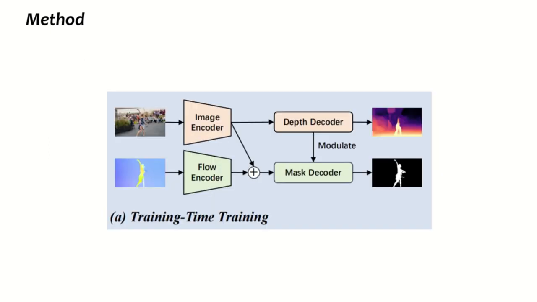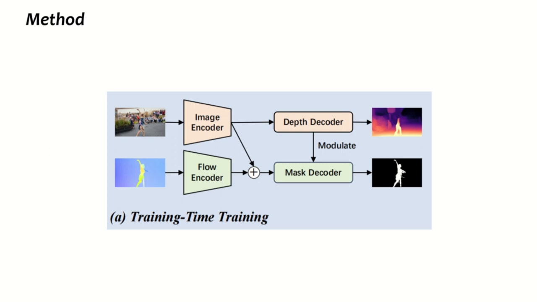Given an input frame and flow, we first extract their features through an image encoder and the flow encoder. The encoded image and flow features are aggregated to predict the primary moving object through the mask decoder. The depth decoder estimates the depth map using the image features. We use the depth maps obtained by off-the-shelf monocular depth estimation methods as pseudo-ground truth.